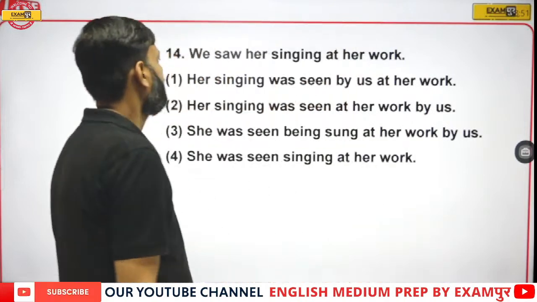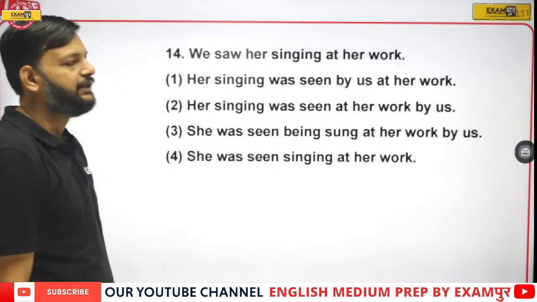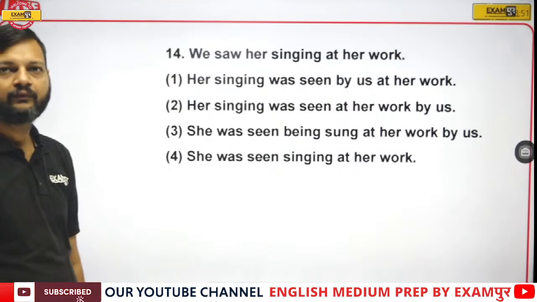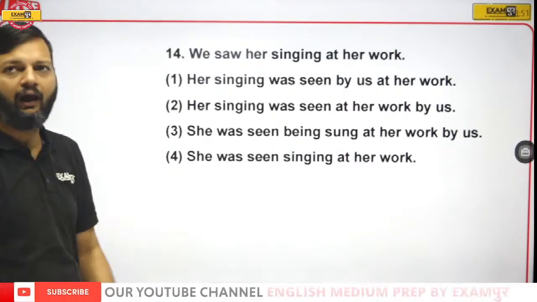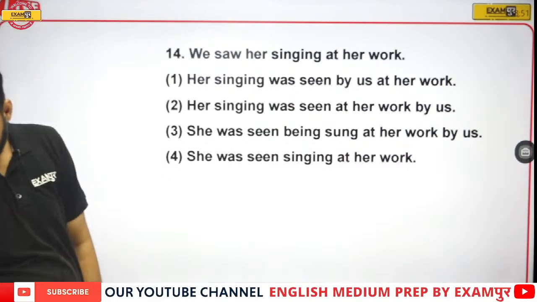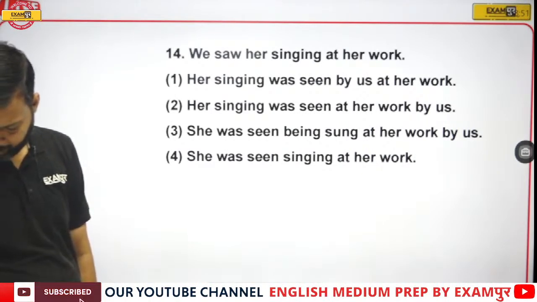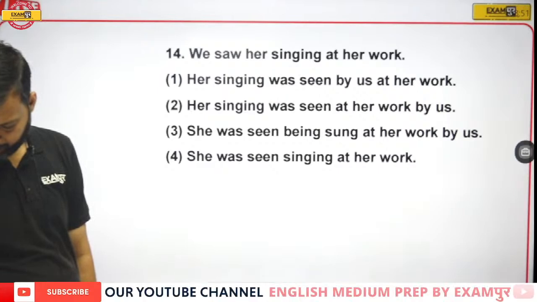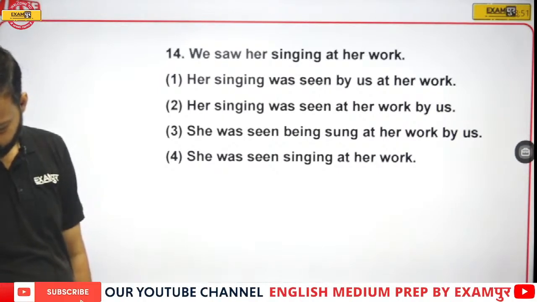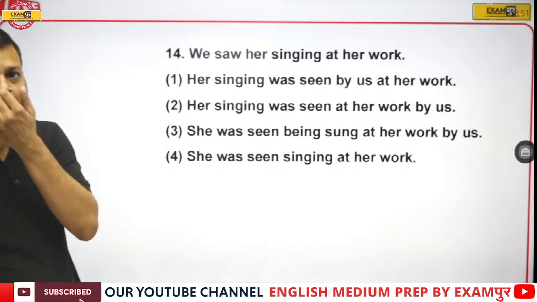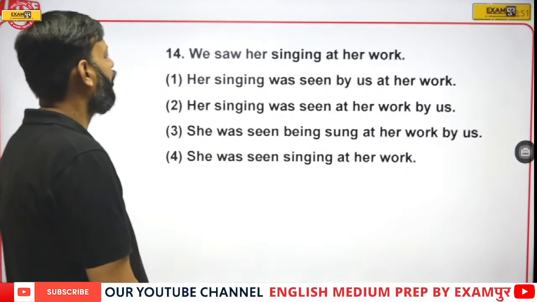Now the next one. We saw her singing at her work. So here we have 'we saw her'.